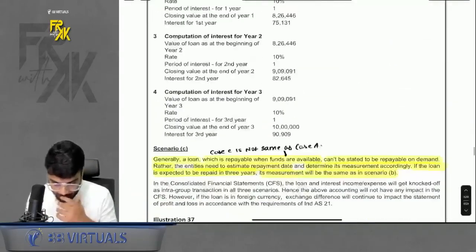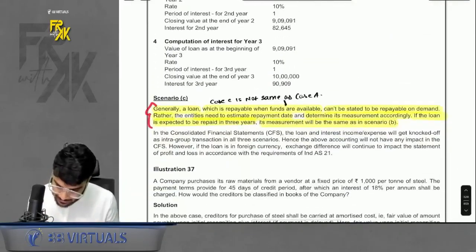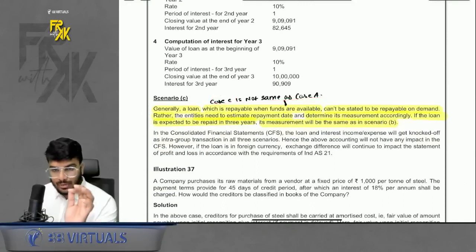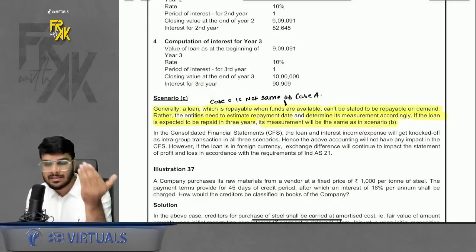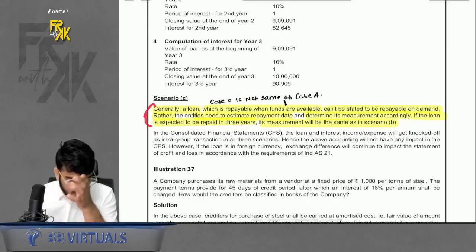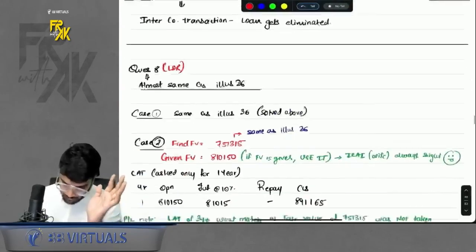You just need to read that part. What does it say? It says case C is not same as case A. So in case C, the company will have to estimate the repayment schedule, the EIR and everything, and do the measurement accordingly, like we did in scenario B. So just remember this 3-line theory part. Okay, that was case C.